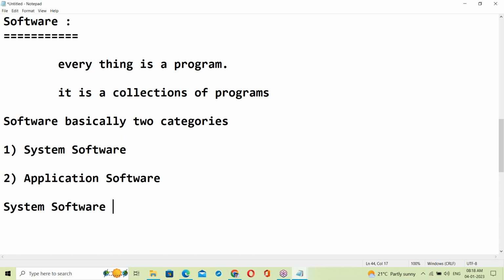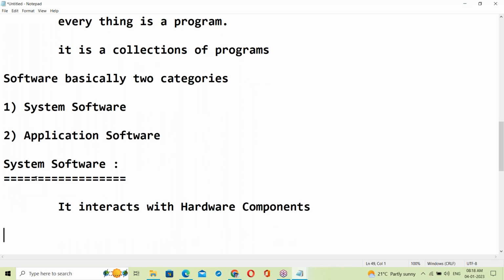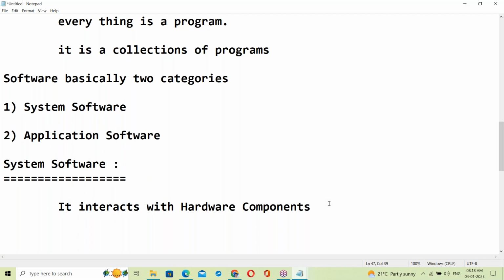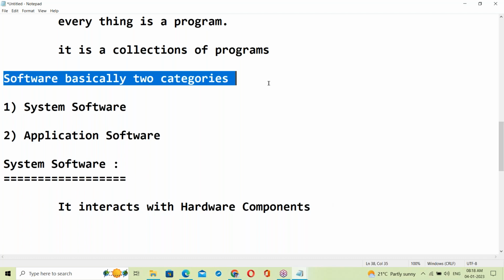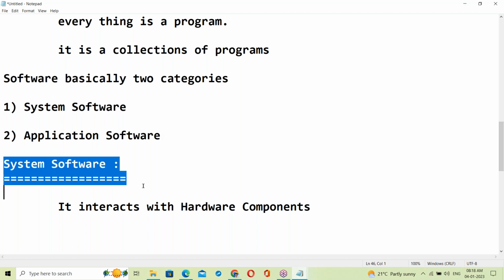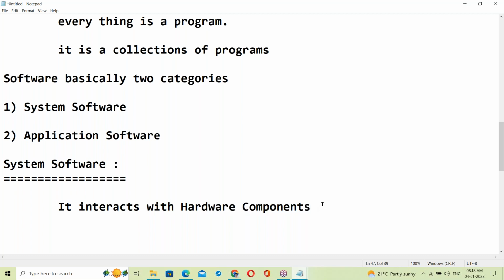What is system software? System software interacts with the hardware components. So here software is basically two categories: system software, next application software. System software interacts with hardware components.